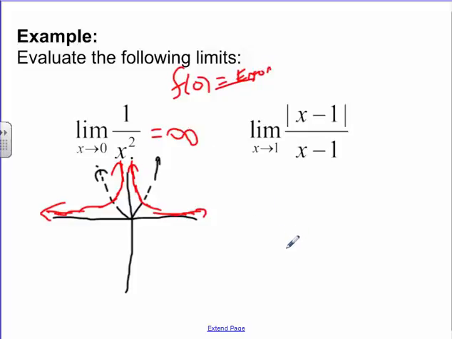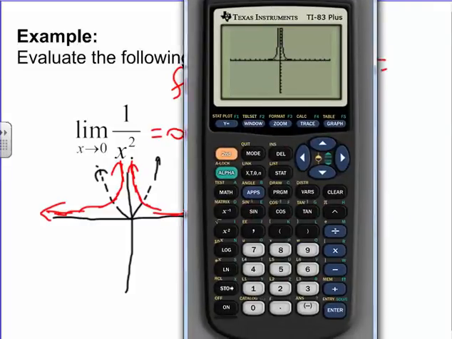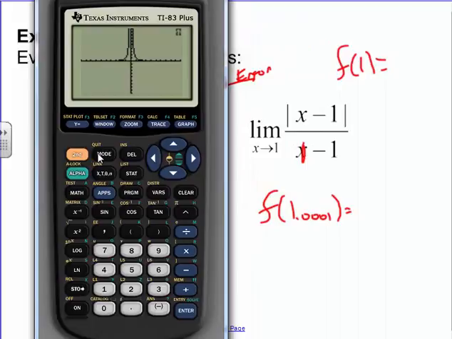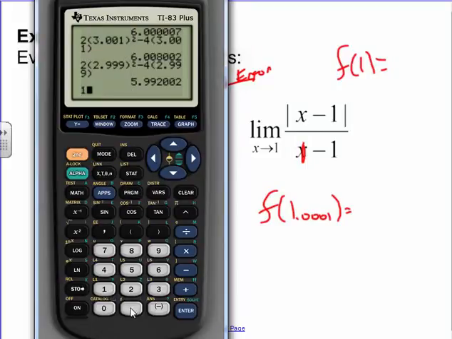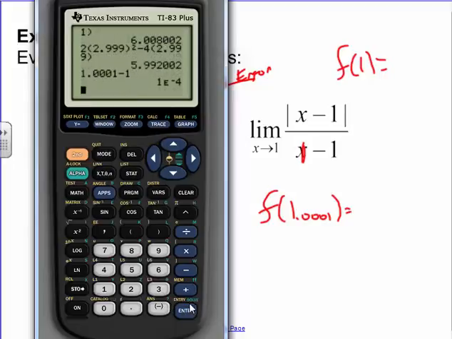Now sometimes this gets really confusing when you start talking about, let's put this absolute value graph in here. So sometimes the best way of doing this is, first of all, just try plugging f of 1 in. Well, I can't. If I plug that 1 in right there, it gives me 0 on the bottom. But I could plug in f of 1.0001. This would be fine. 1.0001 minus 1 on the top, that would give me that.